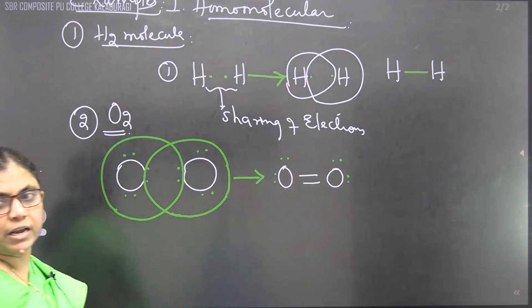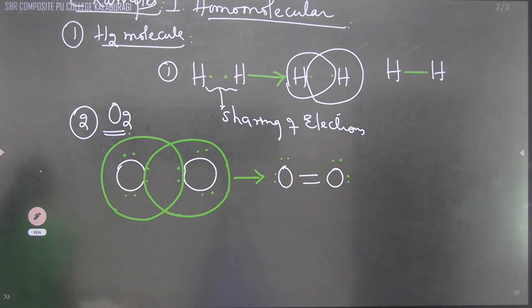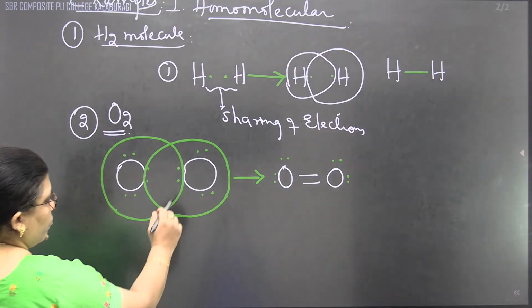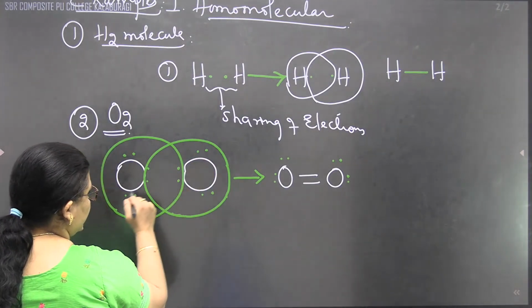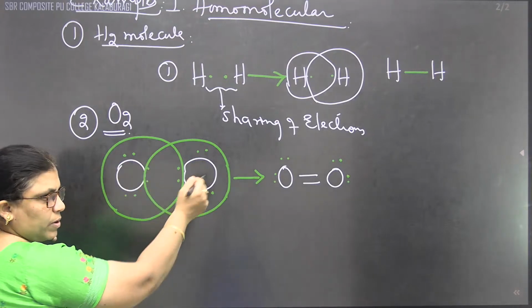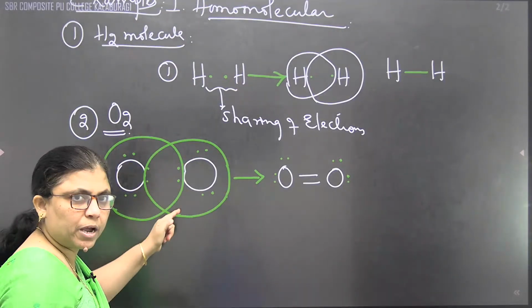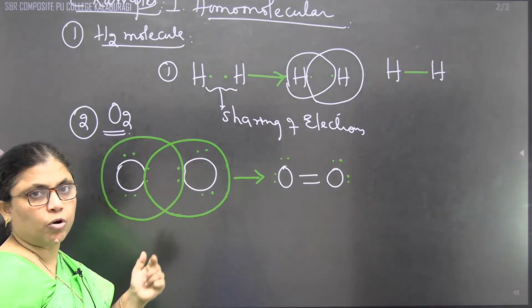So here, when we are writing with respect to the O2 molecule, we should always see how many electrons each carries: 1, 2, 3, 4, 5, 6. Correct? 1, 2, 3, 4, 5, 6 from each one. This also becomes an octet. That also becomes an octet.